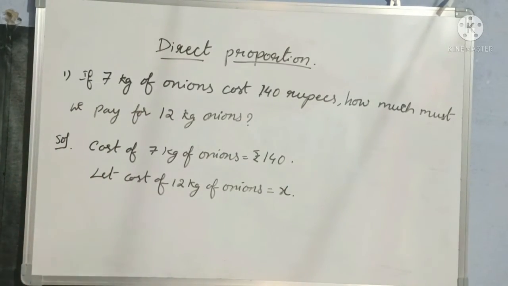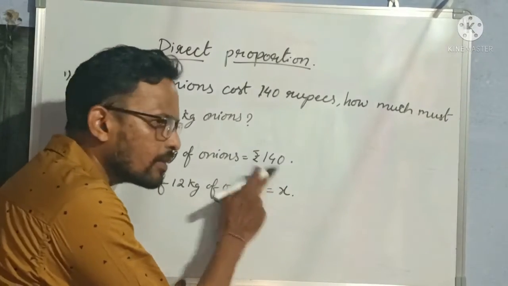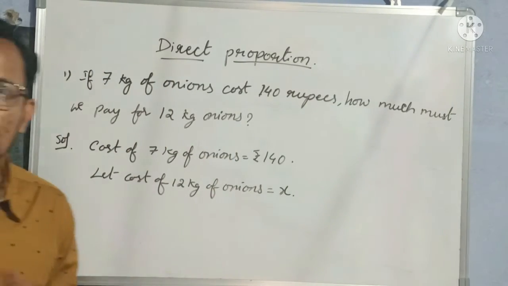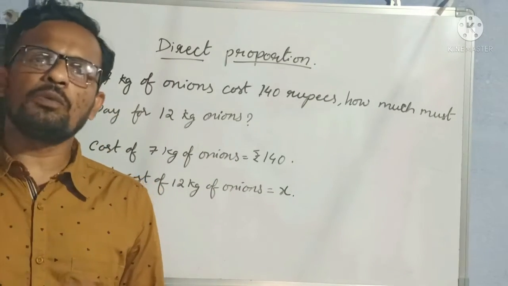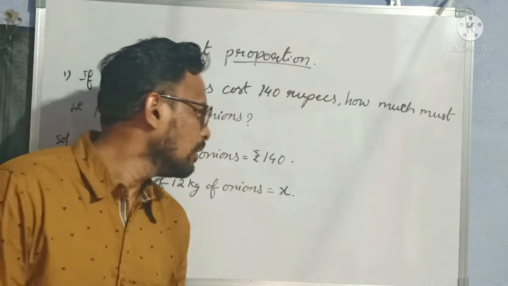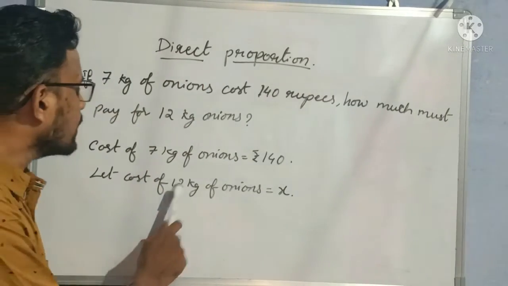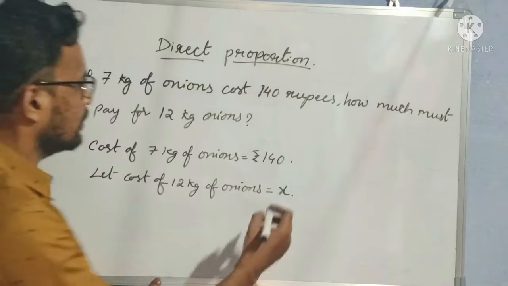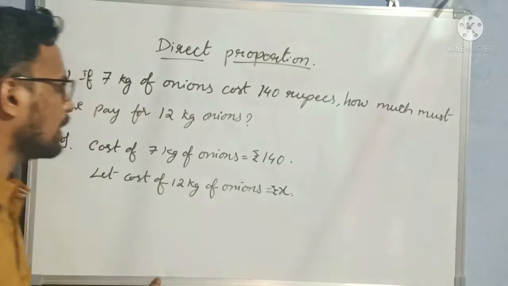So what is the cost of 7 kg of onions? 140 rupees. How many kgs of onions cost we have to find out? 12 kgs, right? So now let me take that 12 kg of onions cost as rupees x.